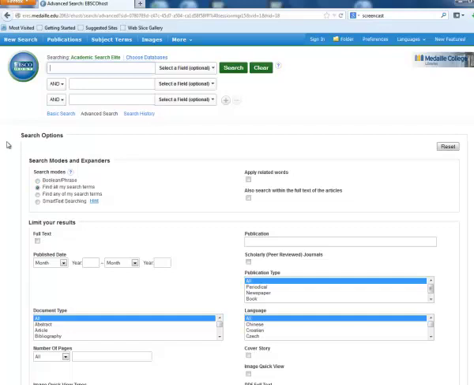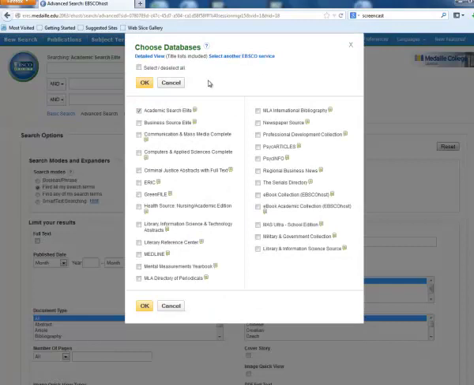One of the reasons why you want to choose the correct database is that the different databases have different subject coverage areas. This particular database is Academic Search Elite, and this is a general database. If you click on this Choose Databases, you will see a number of other databases provided by EBSCOhost that might be more specific to the subject you're researching. Business Source Elite, Psych Articles, ERIC for Education. So again, depending on what your subject is, you want to choose the correct database first, because that's going to help you be more specific and return more relevant results.